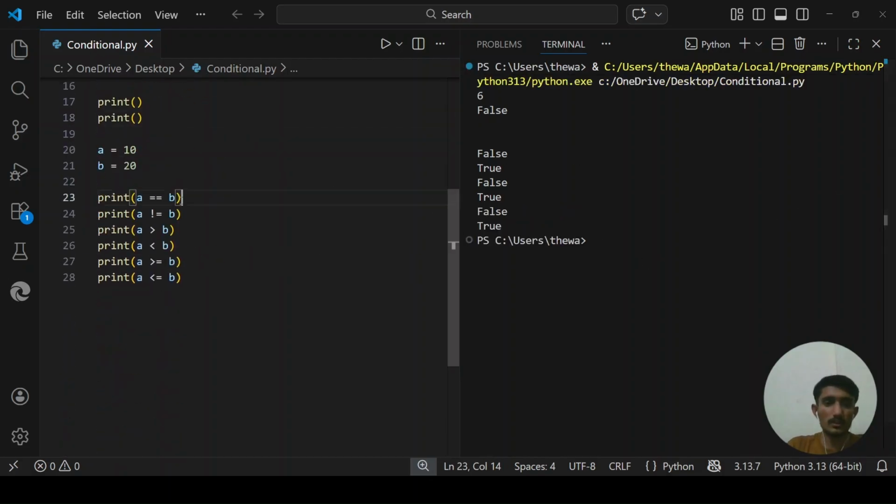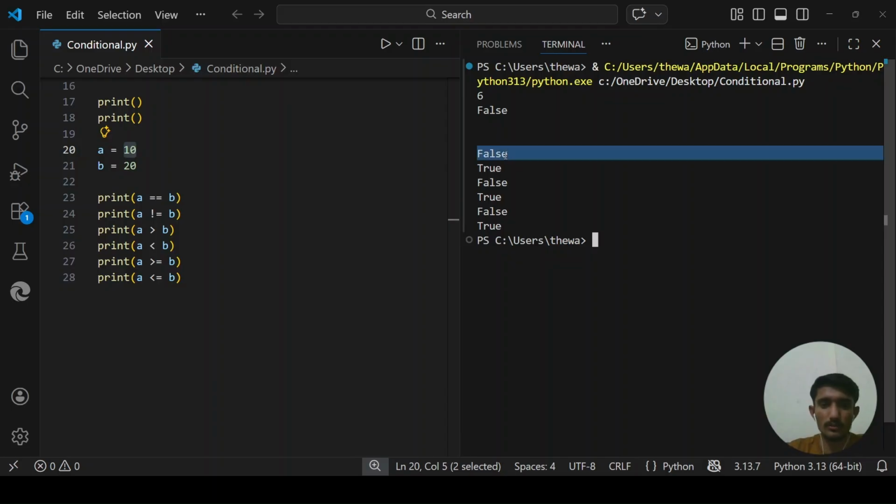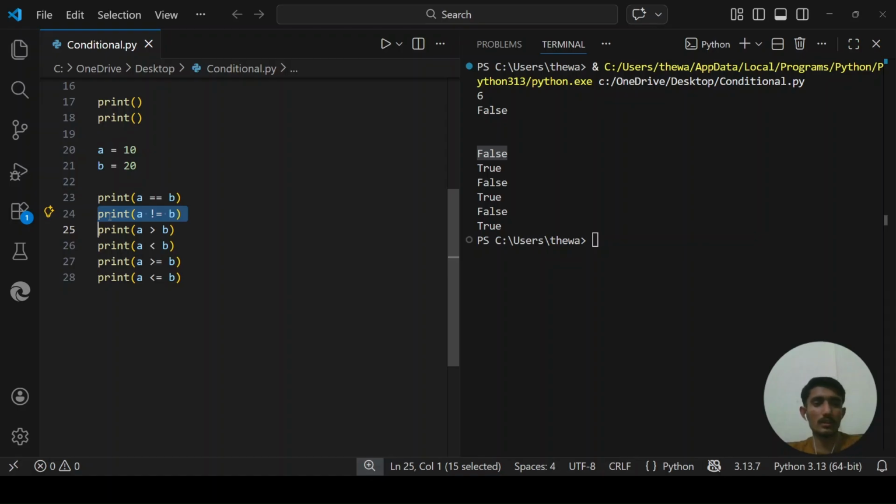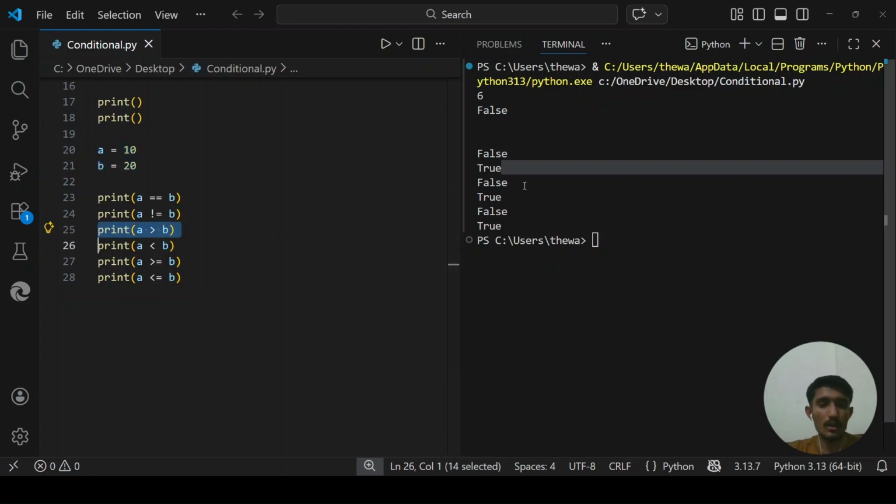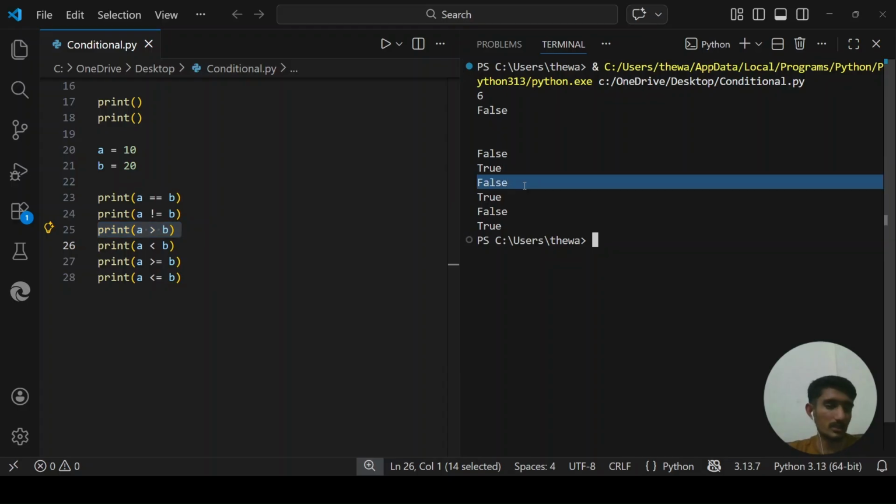So now we know that the first value is a, and now this asks, is a equals b? We know that no, a is not equals to b. This will give us a boolean value. There are two boolean values, one is true and another one is false. This one gives us false. And now this one asks, is a not equals to b? Yes, it is true. a is not equals to b. Now this one asks, is a greater than b? No, sorry, a is not greater than b. This one gives us false.